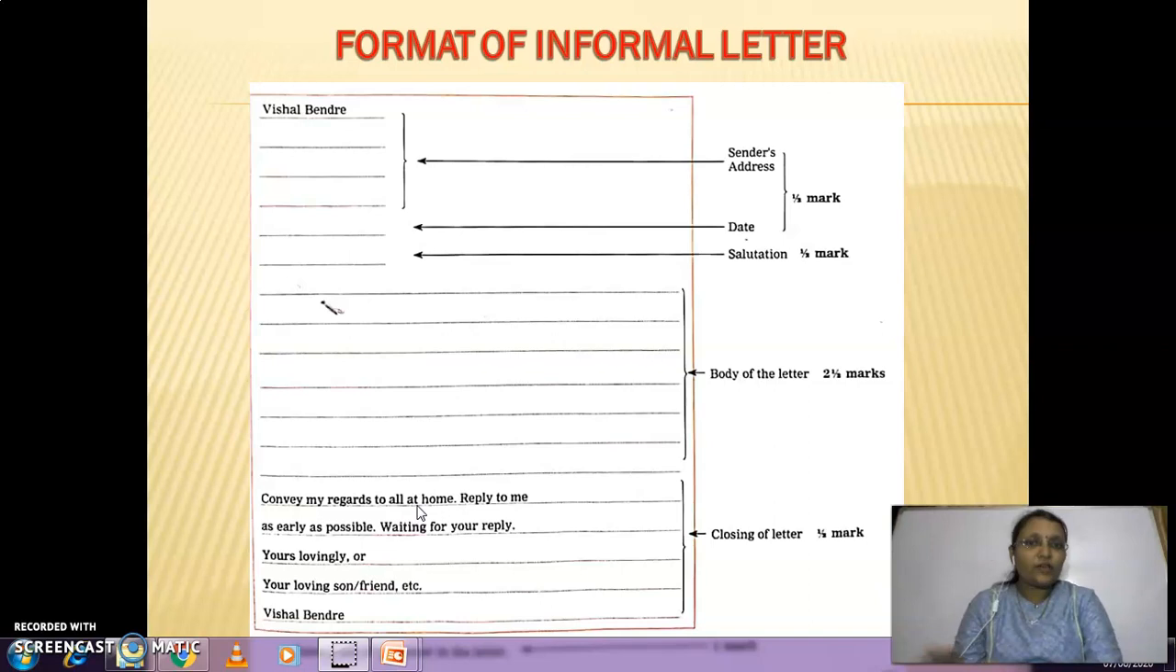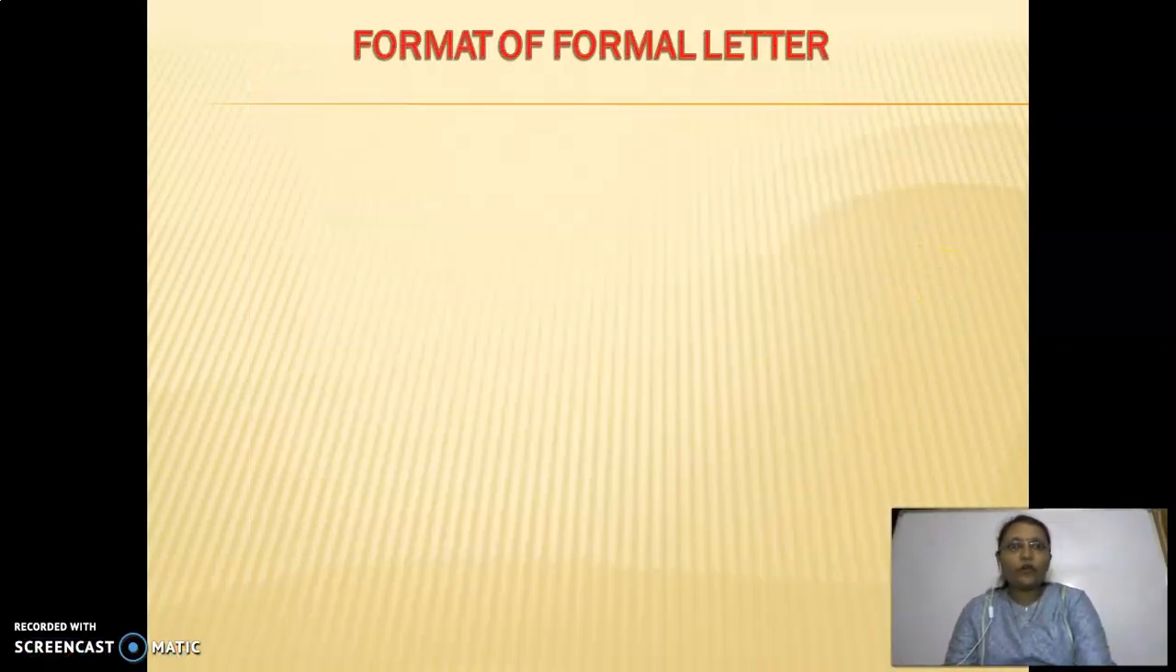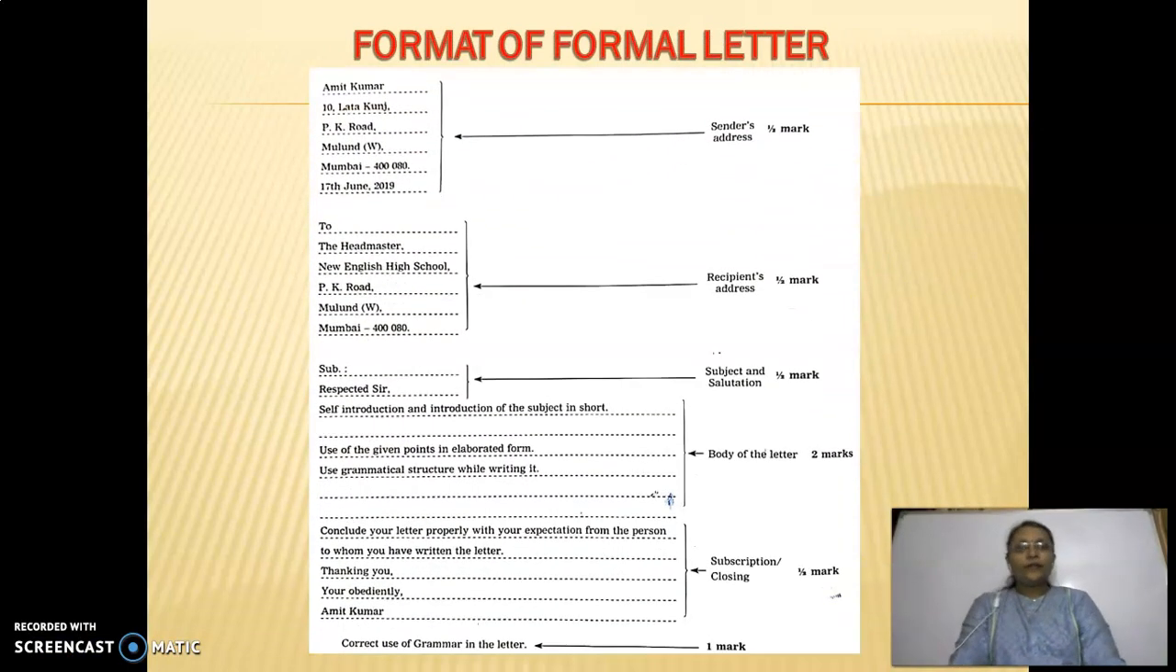So let's move towards the formal letter, and after explaining the format of the formal letter, I'm going to show you some examples also. So see, next is the format of the formal letter. There is a format with marking scheme. First you have to write the sender's address, which is for half mark, with the date. But keep in mind, while writing the date, see what is written in this format: 17 June 2019. In this way you have to write this. So this is the sender's address.